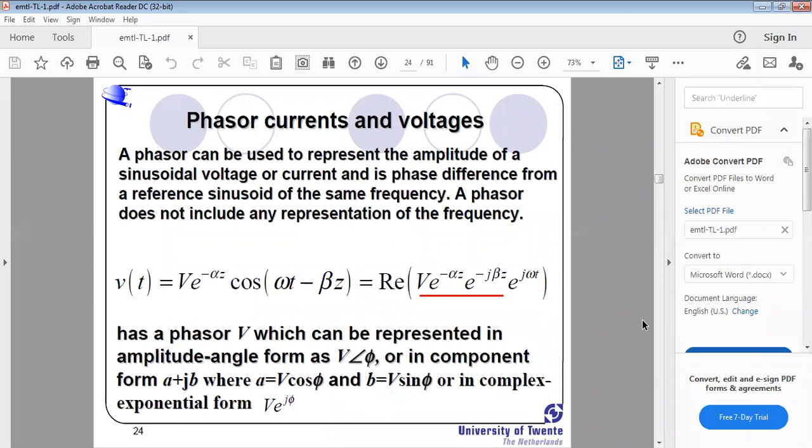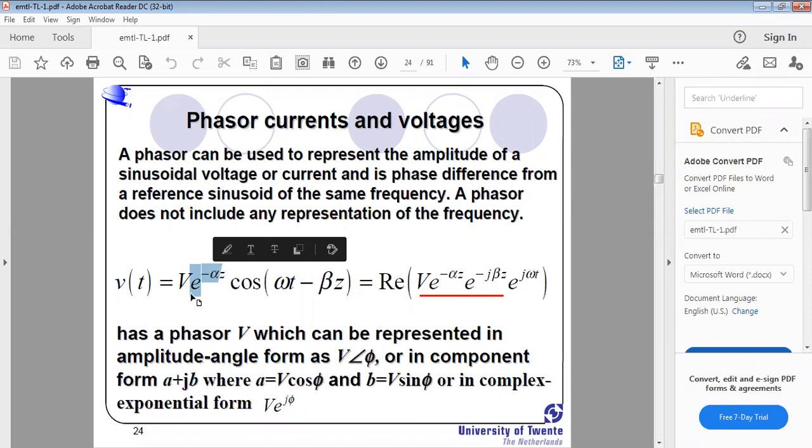Okay, a phasor can be used to represent the amplitude of a sinusoidal voltage or current. That's already something you know, and it has a phase difference from the reference sinusoidal of the same frequency. A phasor does not include any representation of the frequency. See here, v of t equal to v into e power minus alpha z. Okay, just hide this point. V of t equal to vc.